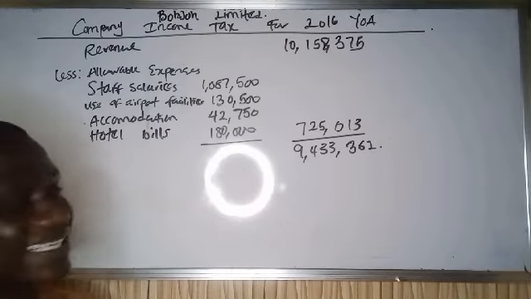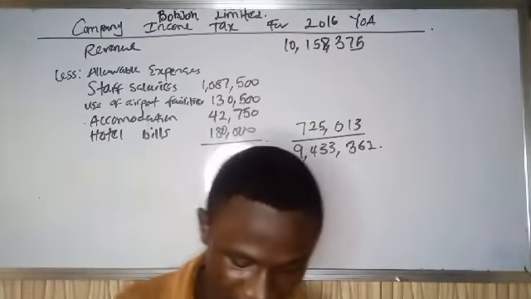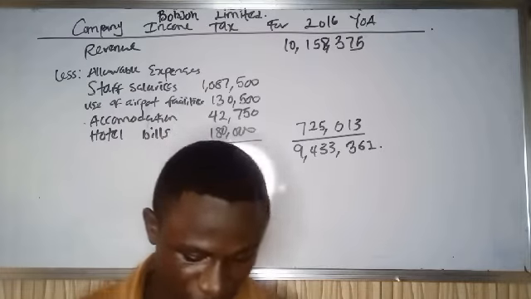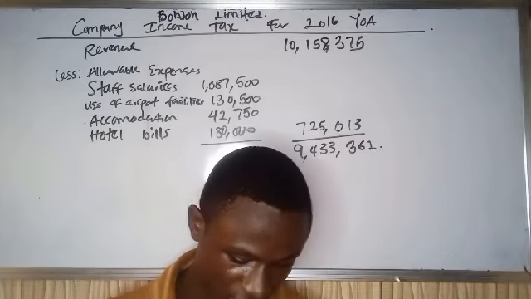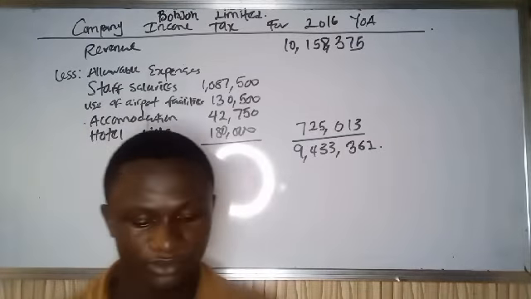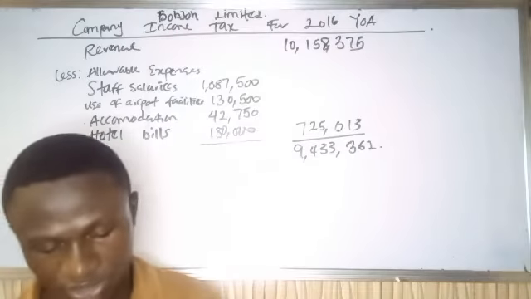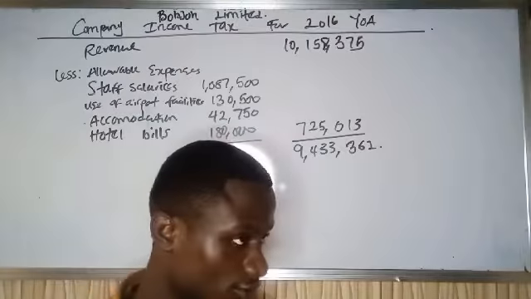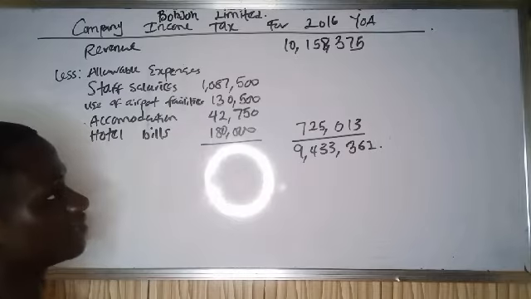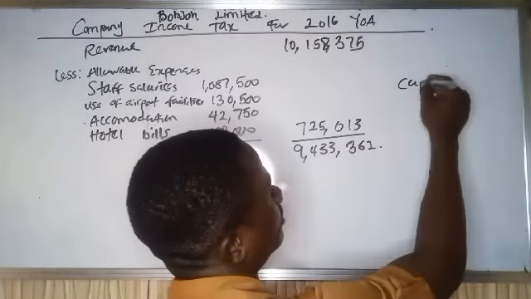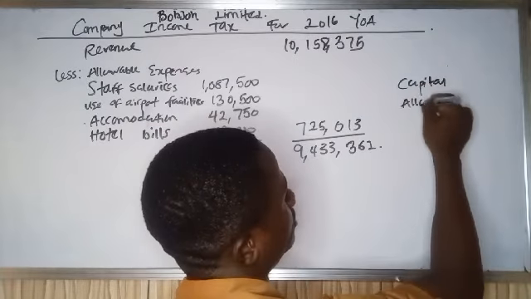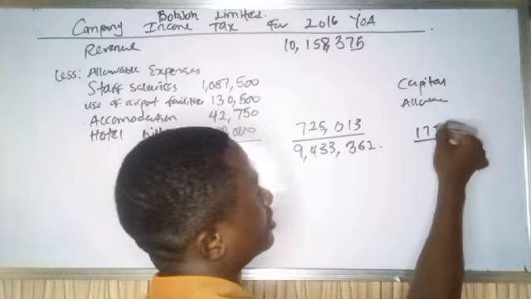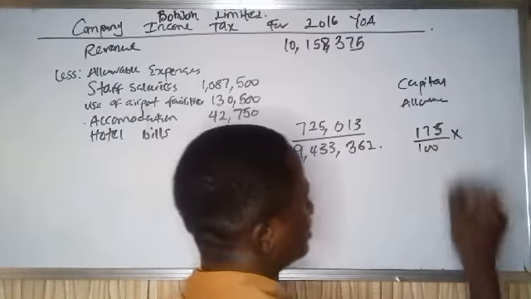Now from this 9,433,362, they said something in the question. They said that the capital allowance should be 175% of depreciation. Let's check it out in the question. In addition to the above, capital allowance we agreed with the relevant tax authority as 175% of depreciation. So let's calculate our capital allowance. Capital allowance is 175 divided by 100 times the amount of depreciation.